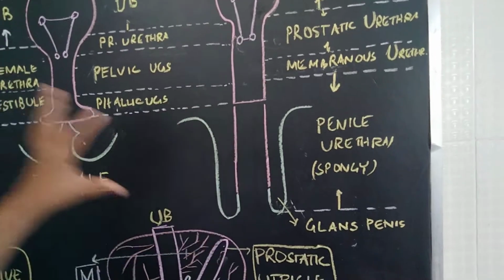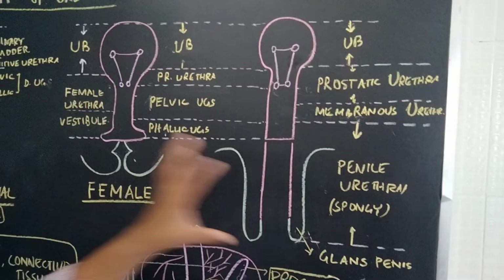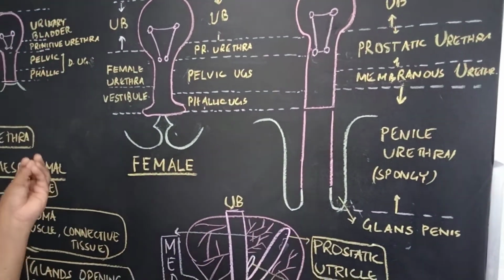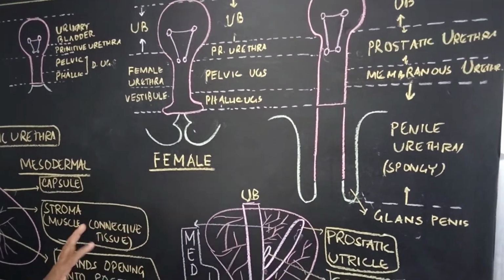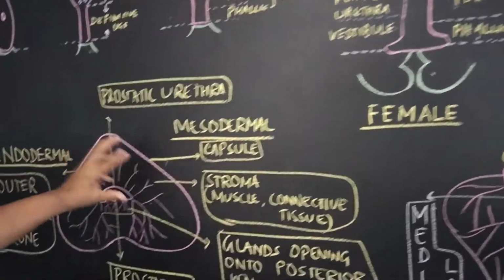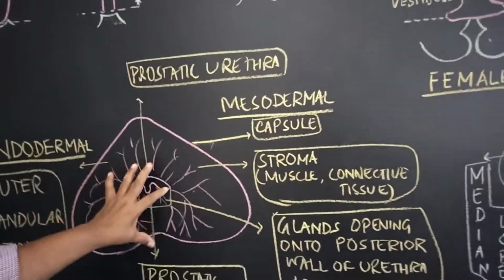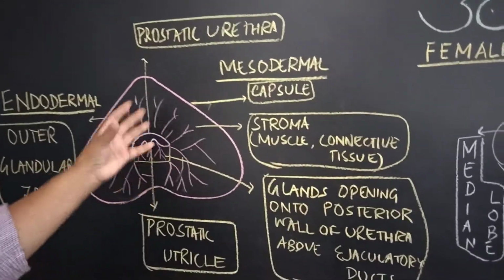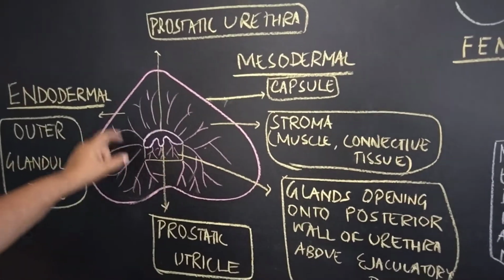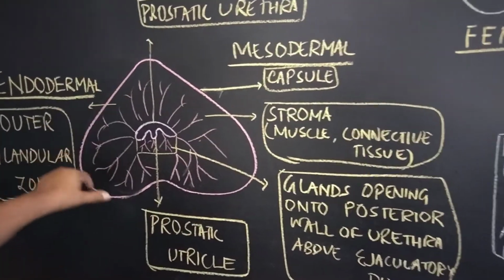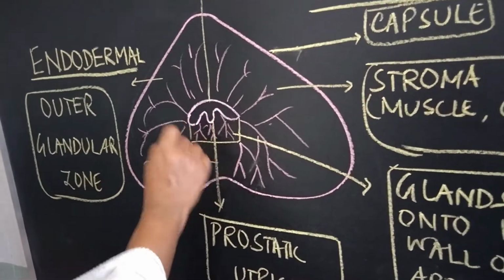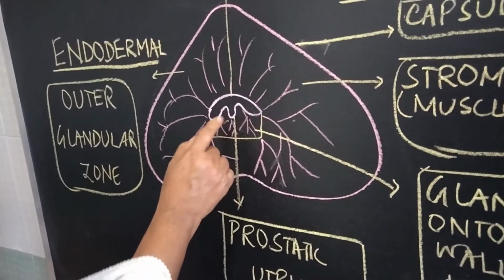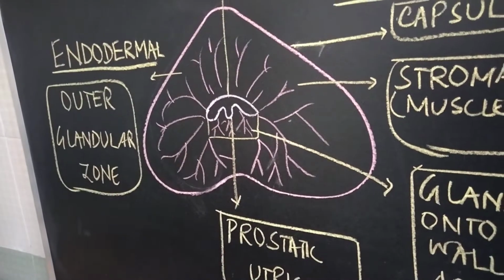Okay. So this is the development of female and male urethra from the main part, that is the urogenital sinus and the vesicourethral canal. Now let us come to the development of the prostate. Prostate in case of male plays a great role. So let us see this prostate, which has got a capsule. This is the outer glandular area. Here is the prostatic urethra. This is called the prostatic utricle, and this is the inner glandular area.